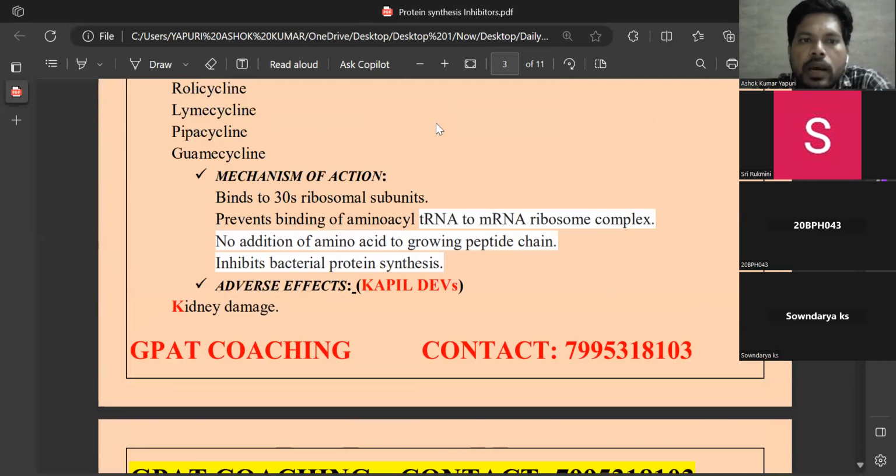So here, tetracyclines bind to the 30S ribosomal subunits and prevent the complex between amino acid tRNA and the messenger RNA ribosome complex.